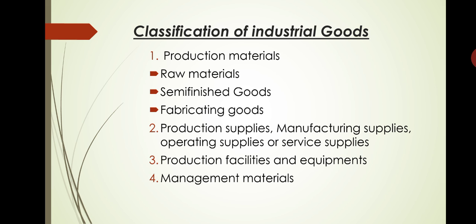And last one, management materials. Management materials are the materials which are used in the process of management and administration of an enterprise, or else they include office equipment and office supplies. So these include bank account books, stationery, accounting machine, data processing machine. These goods are materials for permanent use of a business enterprise or any company, but not for producing a product. So these are called management materials.